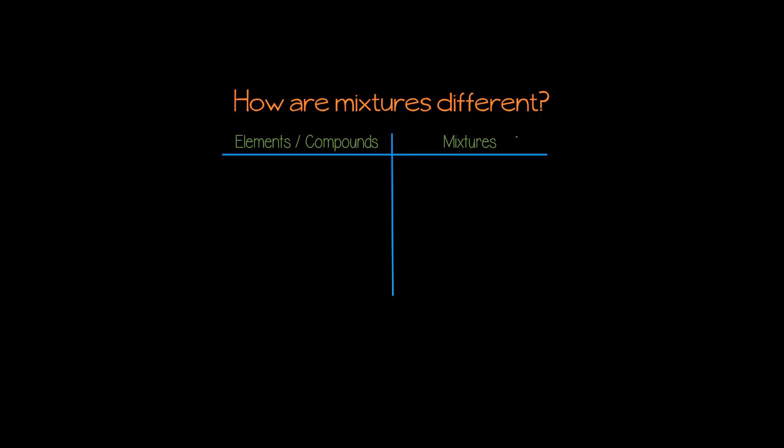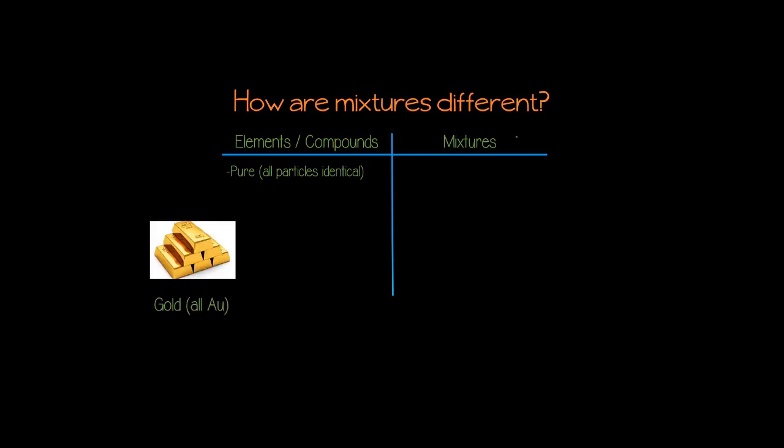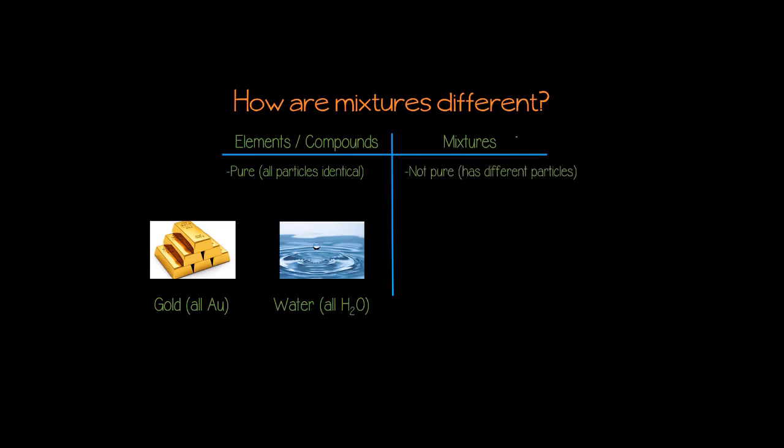Another way that mixtures differ from elements and compounds is that elements and compounds are pure and mixtures are not. A pure substance is something that is 100% completely the same throughout the entire substance. For example, gold is pure because it's made of gold atoms and only gold atoms. Water, which is a compound, is pure because a drop of water is made of trillions and trillions of water molecules, which are H2O, and they're all identical, exactly the same. But a mixture is not pure.